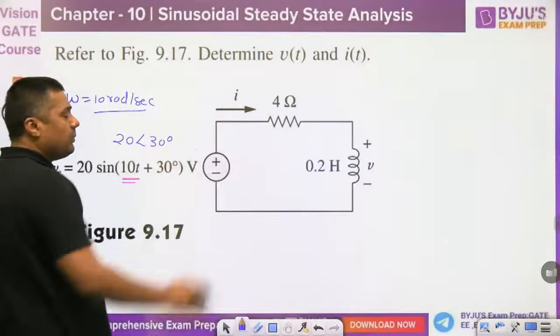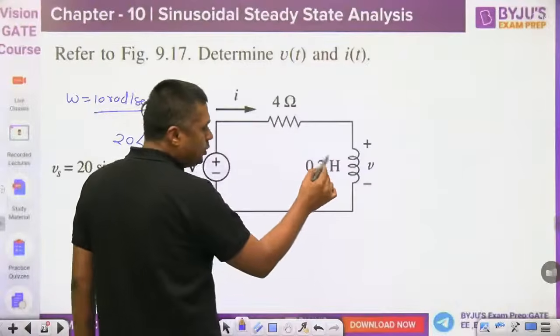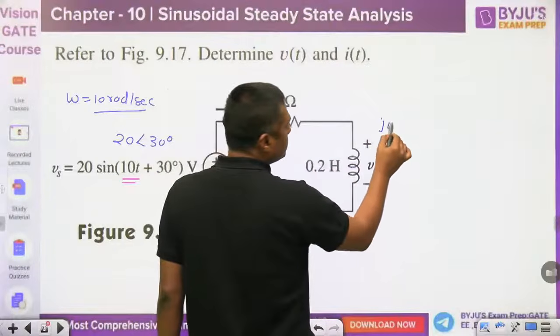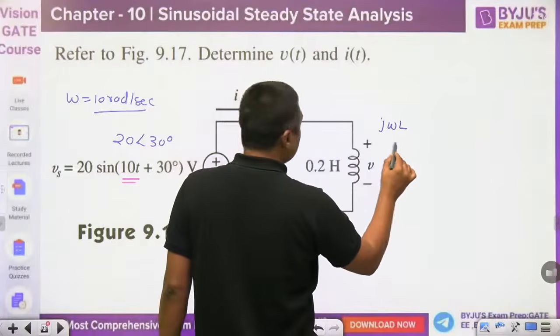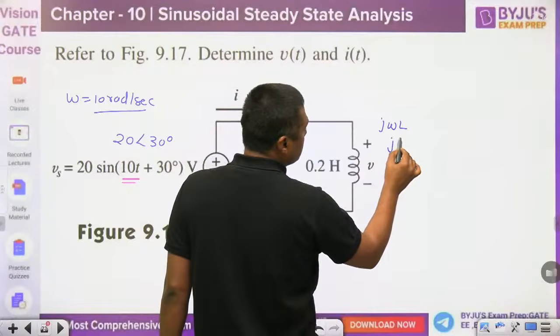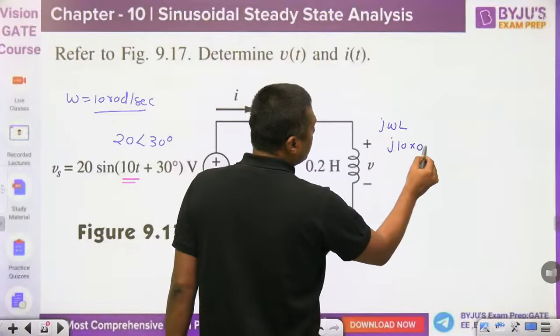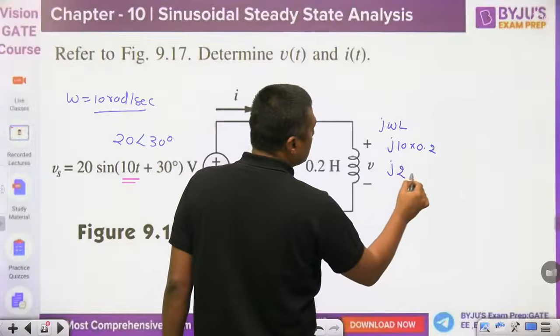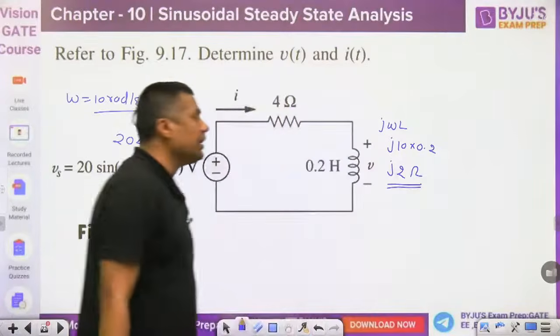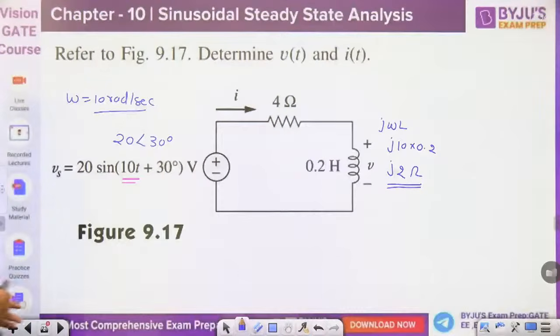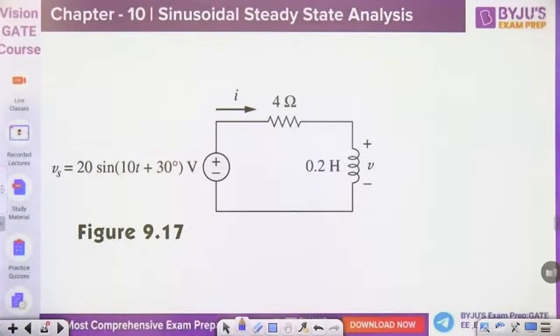4 ohm will remain 4 ohm. The inductor, 0.2 Henry, is j omega L. What is omega? 10. So j 10 into 0.2 will become j2 ohm. That is converted into the frequency domain. Now, everyone give me the answer in the comments box.